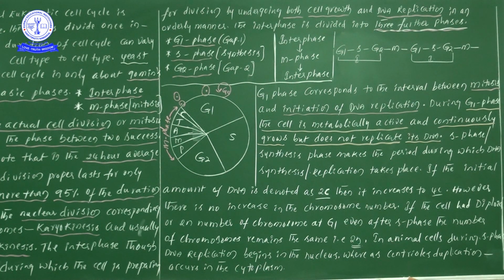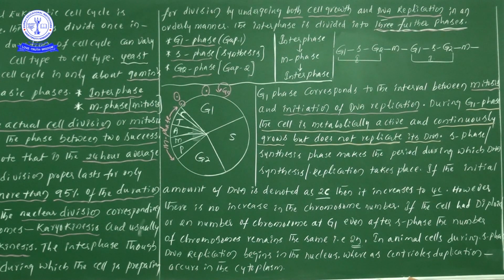So from our knowledge point of view, interphase is there, and this interphase we have divided into 3 phases, isn't it? Interphase means G1, S, G2. Next, in M phase, karyokinesis and cytokinesis. Again interphase means G1, S, G2. That's why, to give elaborate information on M phase and interphase, I have written like this.